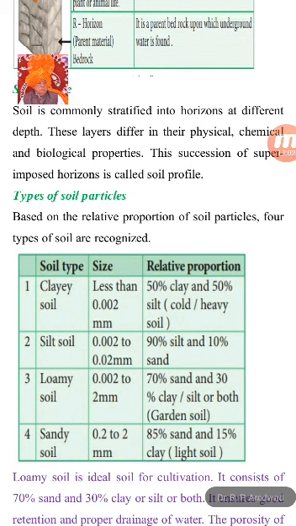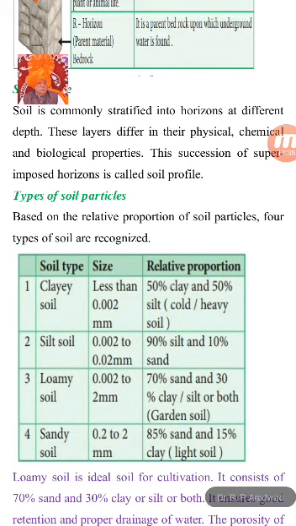Loamy soil, the size of the particles is 0.02 to 0.2 mm, with 70% sand and 30% silt found. Sandy soil, 0.02 to 2 mm, with 85% sand and 15% clay present.